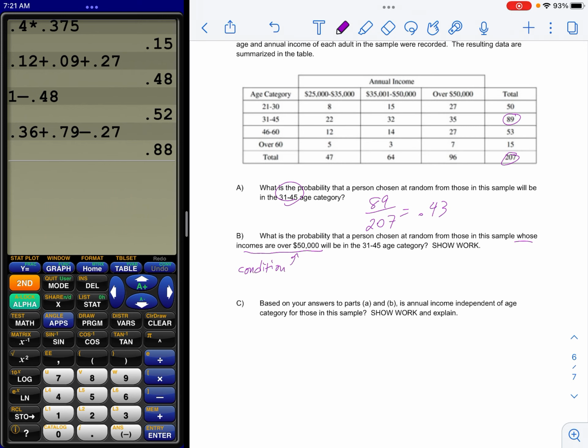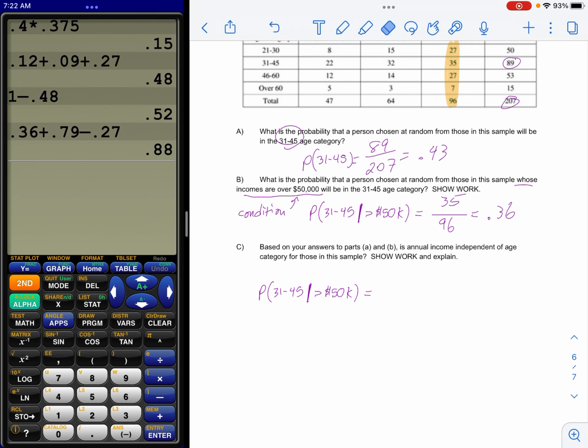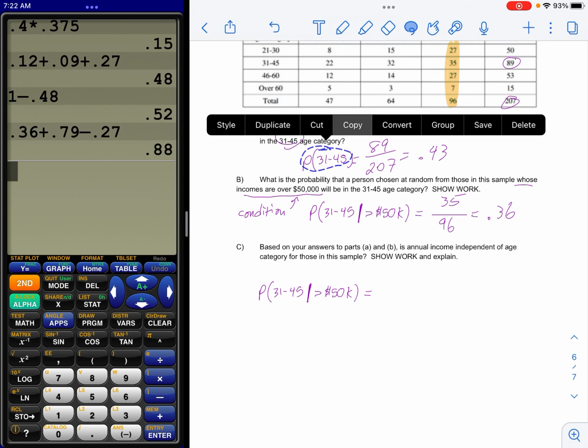Part C. If you did part A and B, they piggyback off of each other. Because let me use the notation to remind you. I'm going to copy this one and part A as well. Because this is true if they're independent, okay?